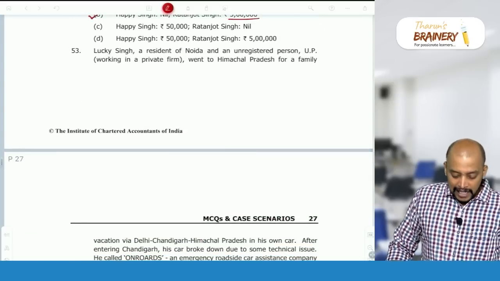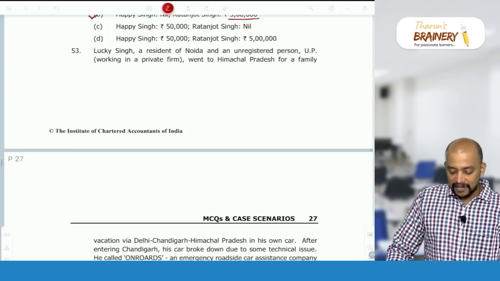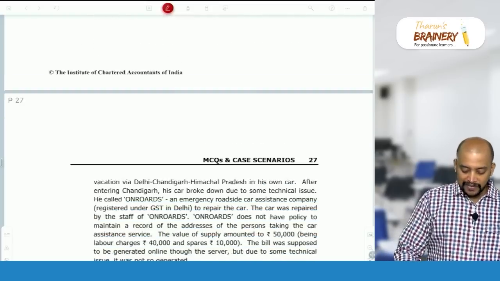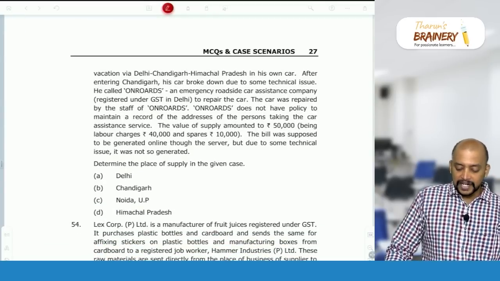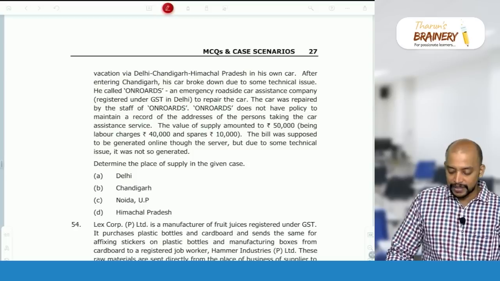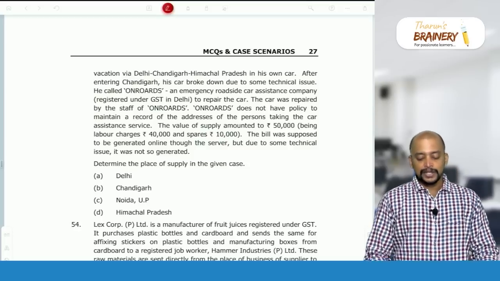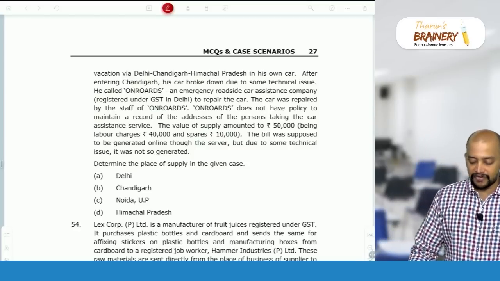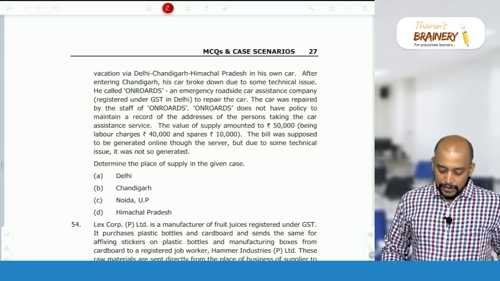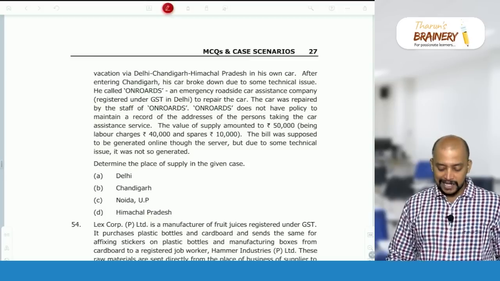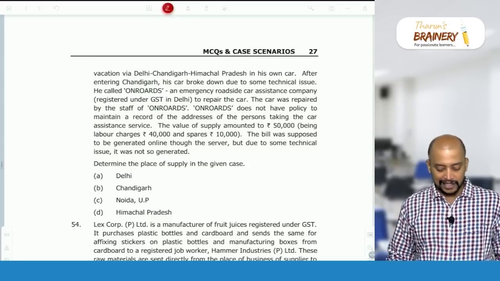Then 53. Lucky Singh, a resident of Noida, Uttar Pradesh, an unregistered person working in a private firm, went to Himachal Pradesh for a family vacation via Delhi and Chandigarh in his own car. After entering Chandigarh, his car broke down due to some technical issue. He called On Roads, an emergency roadside car assistance company, to repair the car. The car was repaired by the staff of On Roads. On Roads does not have a policy to maintain a record of the address of the persons taking the car assistance service. The value of supply is 50,000. The bill was supposed to be generated online through the server, but due to some technical issue it was not generated.